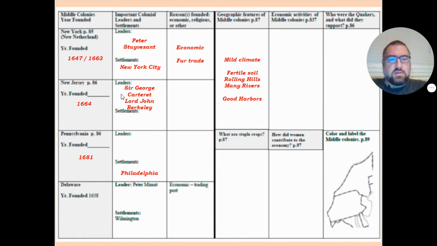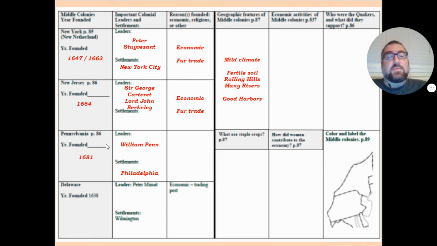Sir George Carteret and Lord John Berkeley, they started New Jersey once again for economic reasons, once again for the fur trade. And this is one more example of what I was talking about, how they came from famous families. So Lord John Berkeley means that he came from the famous Berkeley family. So he was Lord Berkeley. And that brings us to Pennsylvania.